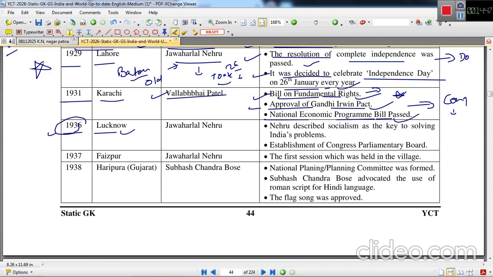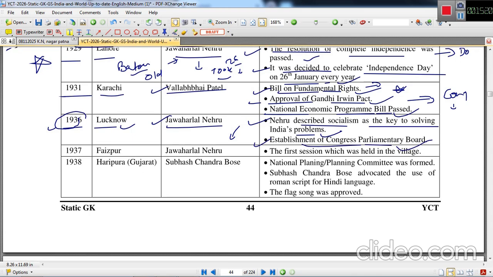In 1936, again this is a very important session held in Lucknow. Jawaharlal Nehru was again president. Nehru described socialism as the key to solving India's problem, because Nehru had visited the Soviet states earlier and participated in the meetings of socialist oriented countries. So establishment of Congress Parliamentary Board was also an important output of this session.